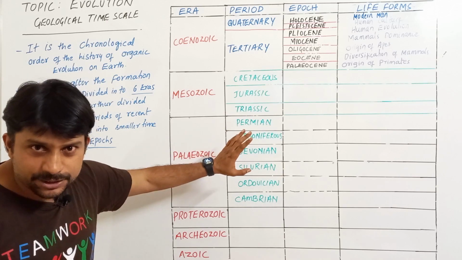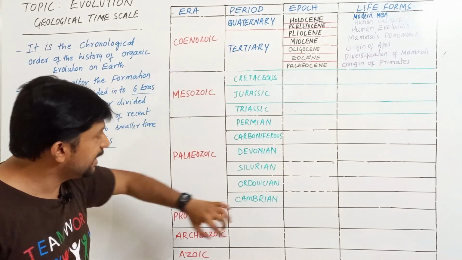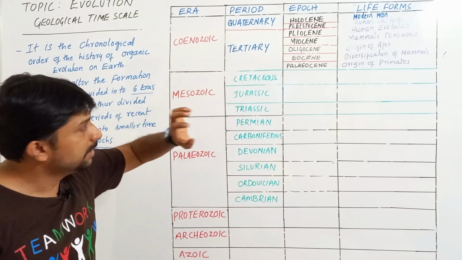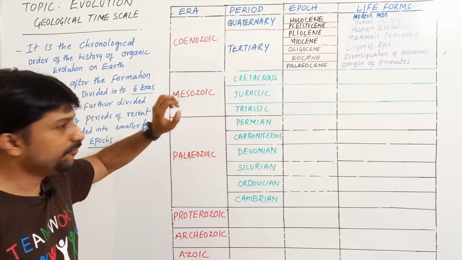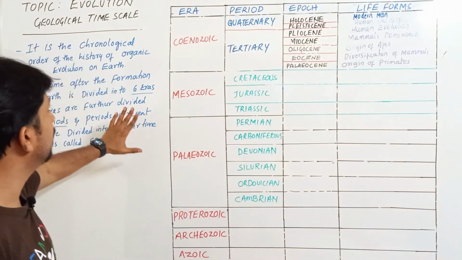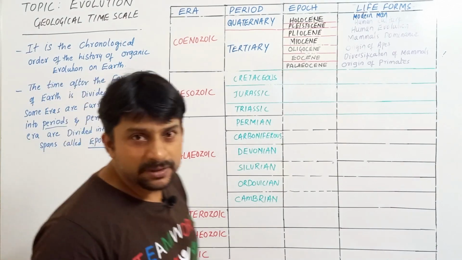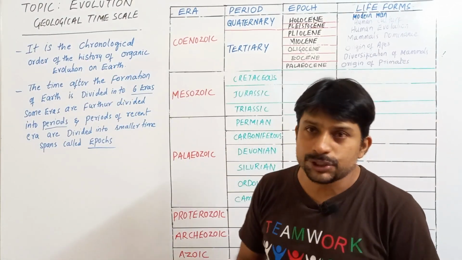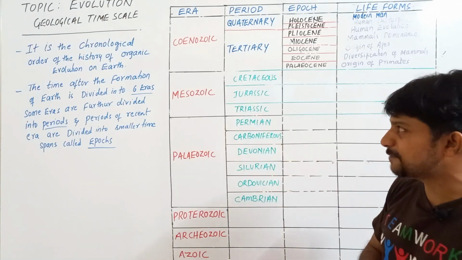At the end of this lecture, I'm sure that everyone will remember the entire periods, epochs, life forms, the complete table. Just focus on this lecture. So let us start. What exactly is the geological time scale? It's nothing but the chronological order of the history of organic evolution on the earth. That is what this geological time scale explains.